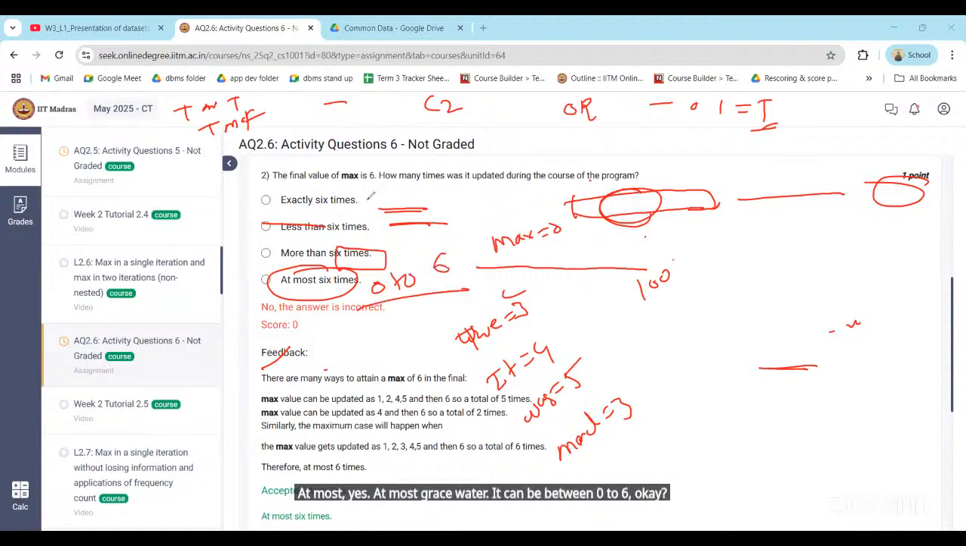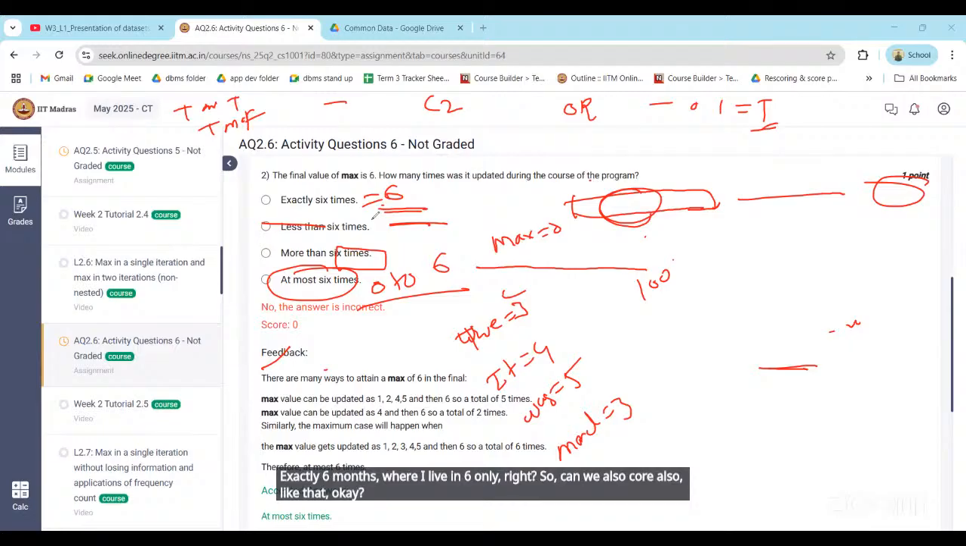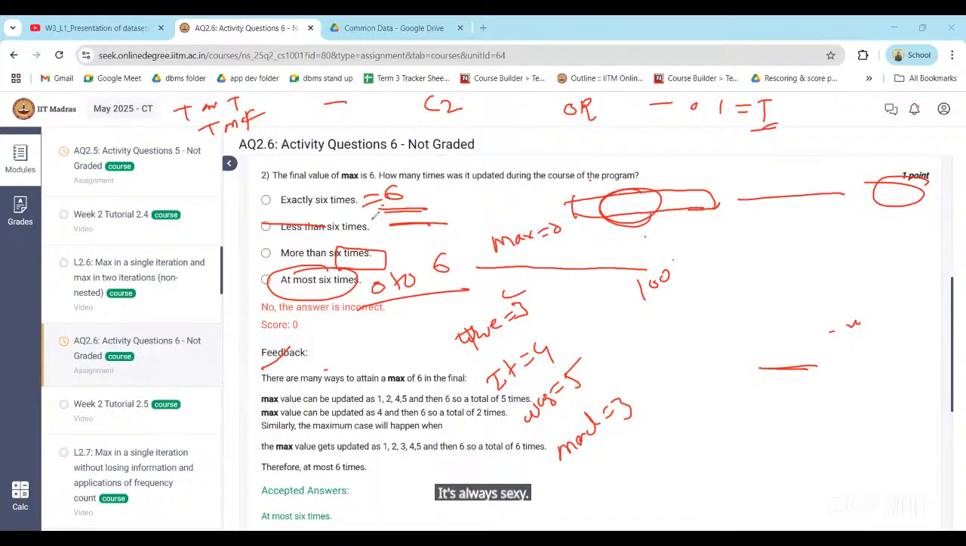Okay. Exactly 6 means the value is 6 only, right? It can't always be 6, it can be 5 also, 4 also, like that. Okay. Okay, sir, when we initialize with 0, then it is at most 6 times. And when it starts from 1, then it is exactly 6 times.